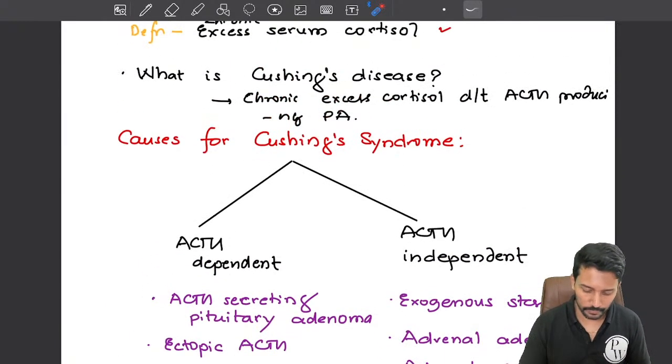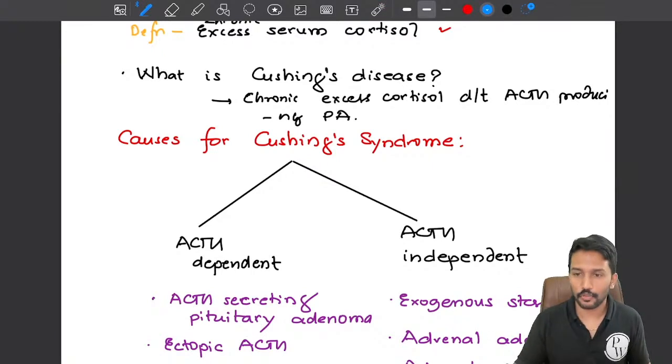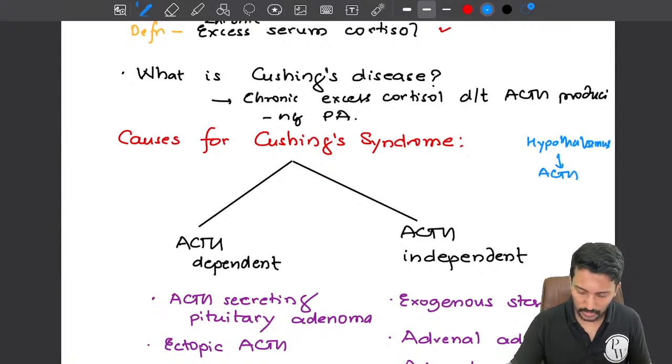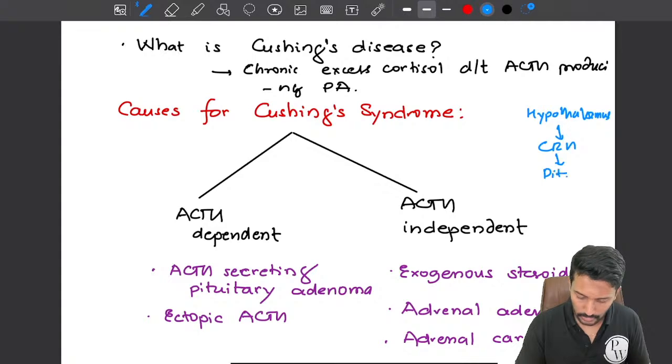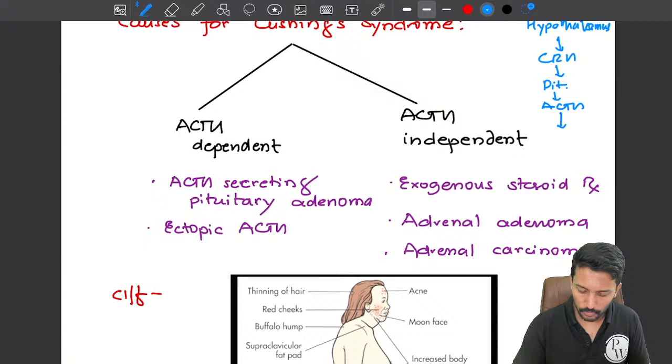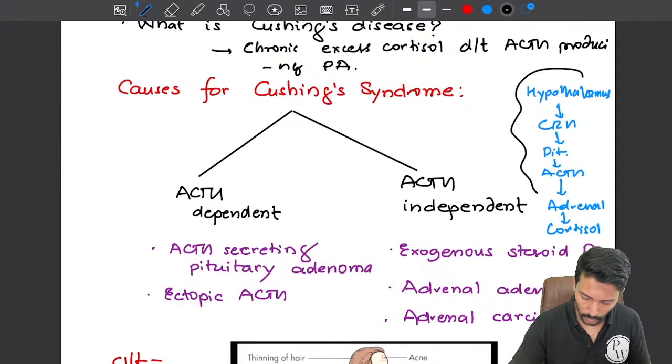Now what is the normal axis of cortisol production? The hypothalamus produces CRH, corticotropin releasing hormone, and this CRH stimulates the pituitary gland to produce ACTH, and this ACTH goes and stimulates the adrenal gland to produce cortisol. That is how the mechanism works, right? That is the mechanism or the axis.